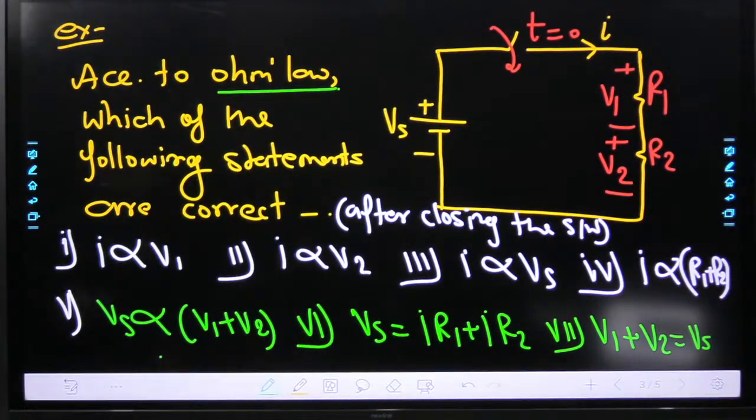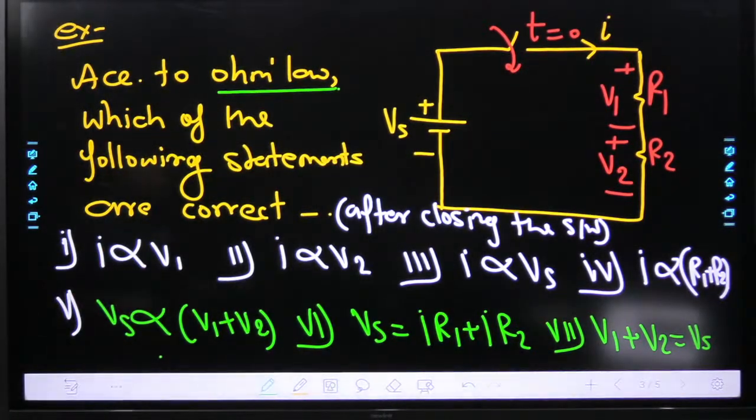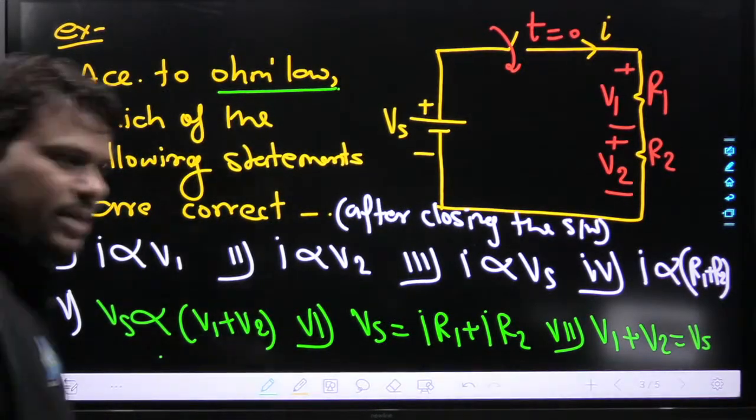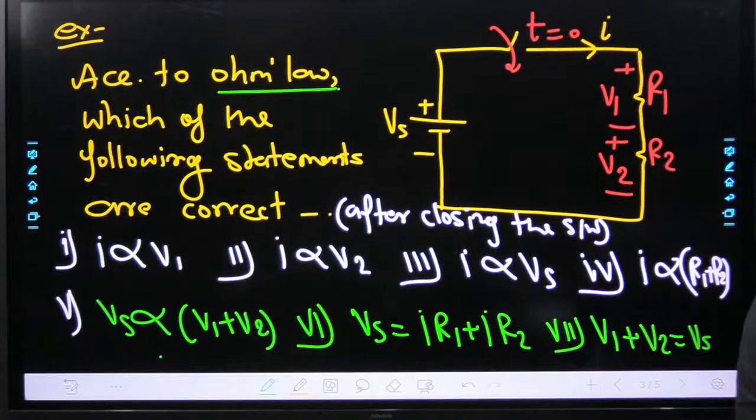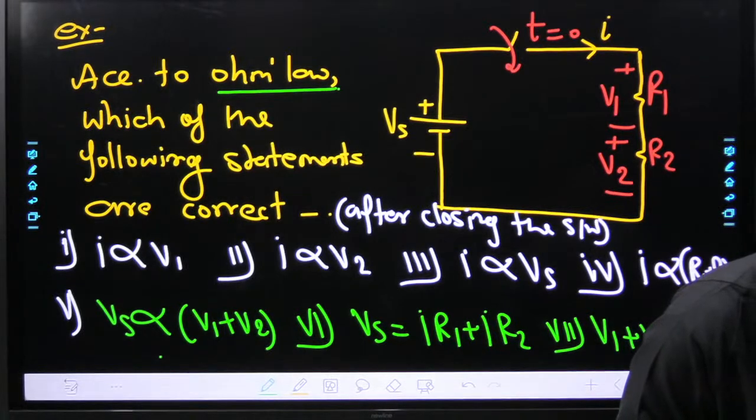So here your first equation is I proportional to V1, I proportional to V2, third is I proportional to Vs, fourth one is I proportional to R1 plus R2, then Vs proportional to V1 plus V2, Vs equal to I R1 plus I R2, and V1 plus V2 is equal to Vs. Okay, yeah, very nice, my dear friend. So here, fourth and third, fourth and sixth something.